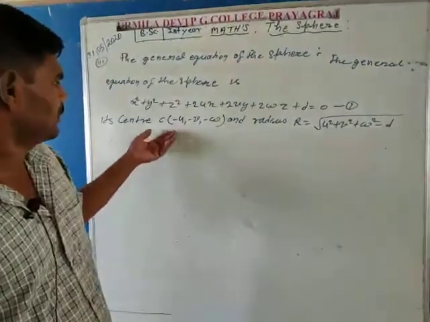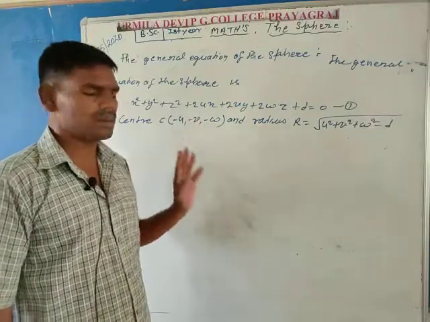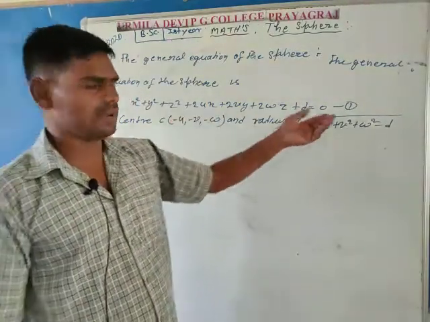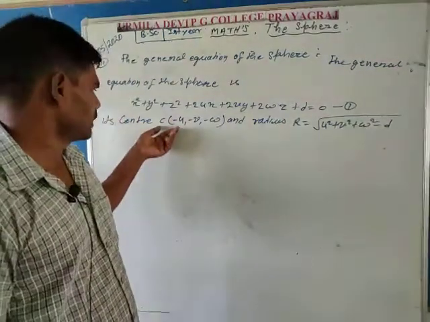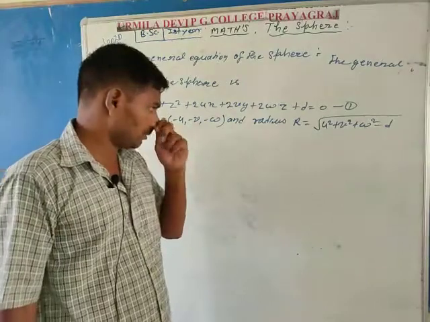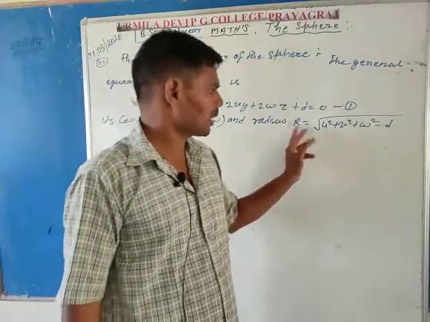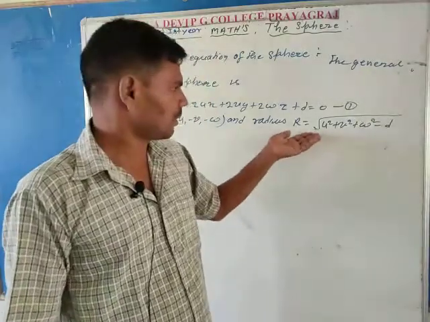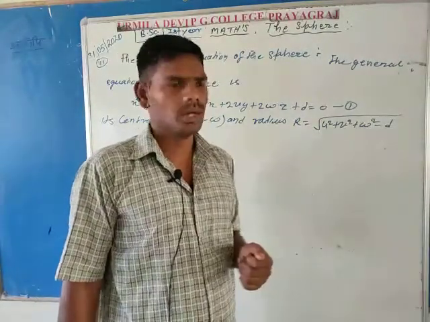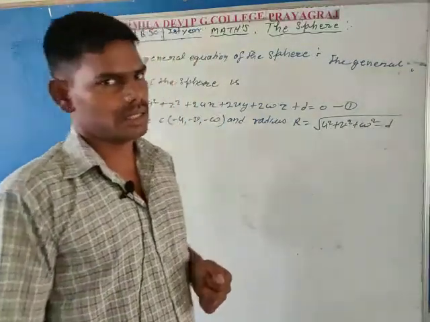The center of the sphere is capital C, whose coordinates are minus u, minus v, minus w, and the radius is capital R. The value of capital R is found by this formula, under root u square plus v square plus w square minus d.